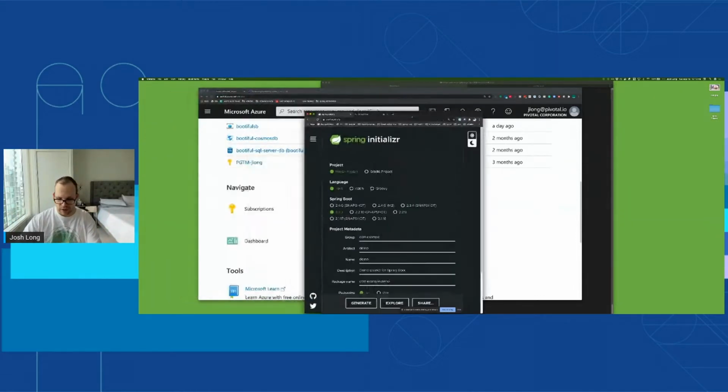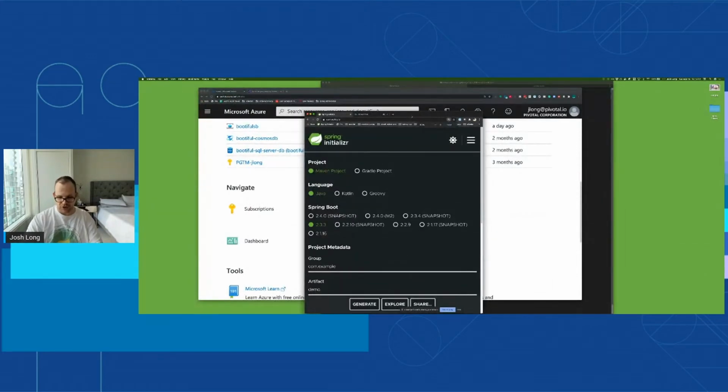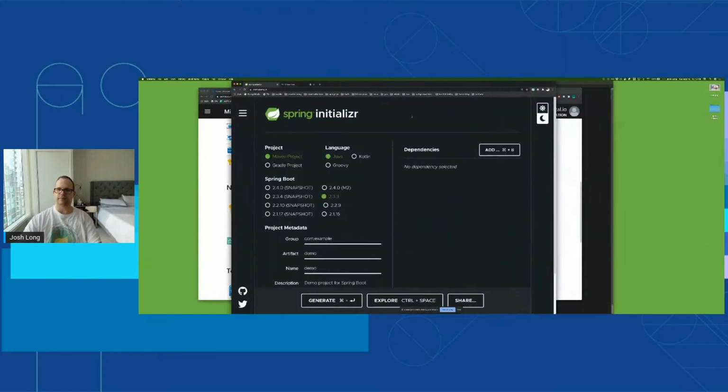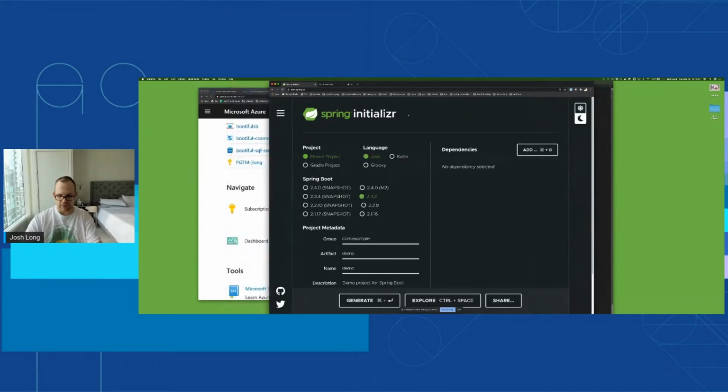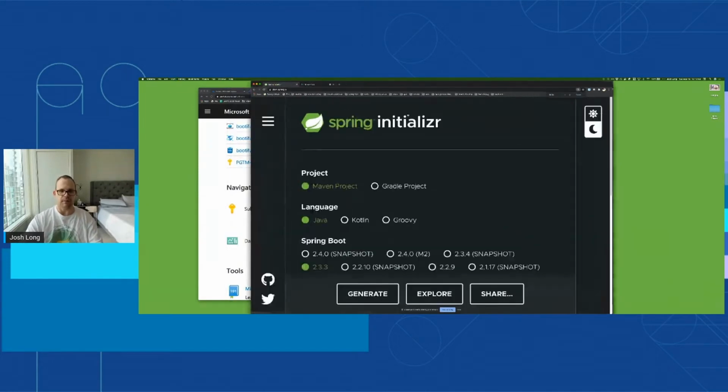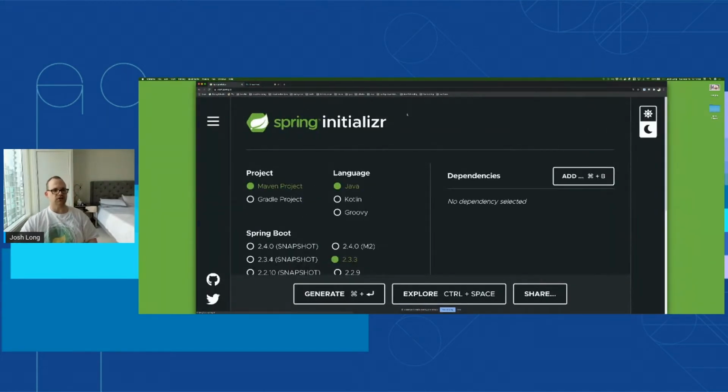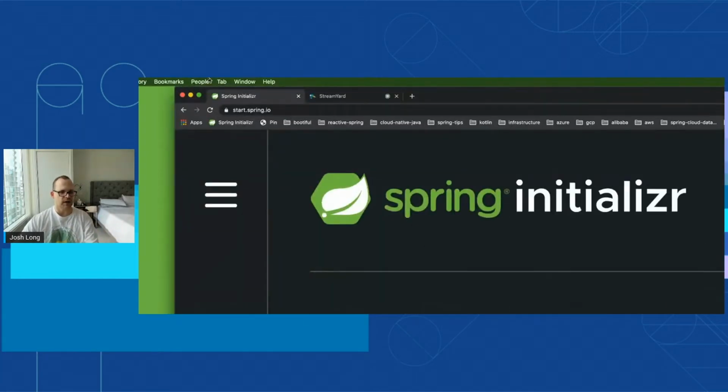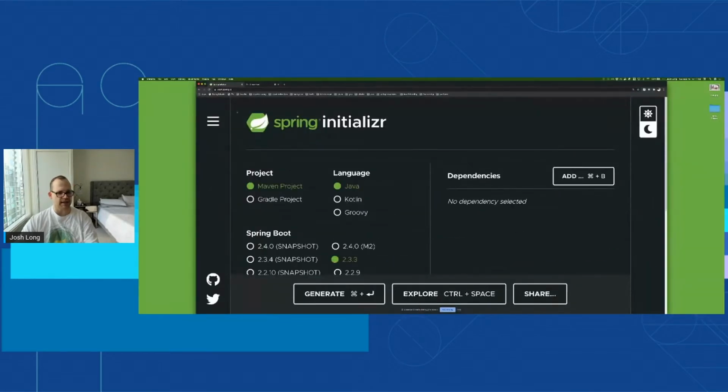And in order to do that, we're going to begin our journey to production, of course, by going to my second favorite place on the internet. Obviously, my first favorite place on the internet is production, but my second favorite place after production is start.spring.io. So if you haven't already gotten to production, you can begin your journey here at start.spring.io. And the idea is that we're going to build a new application taking advantage of all the good stuff that Spring Boot and Microsoft Azure offer us.